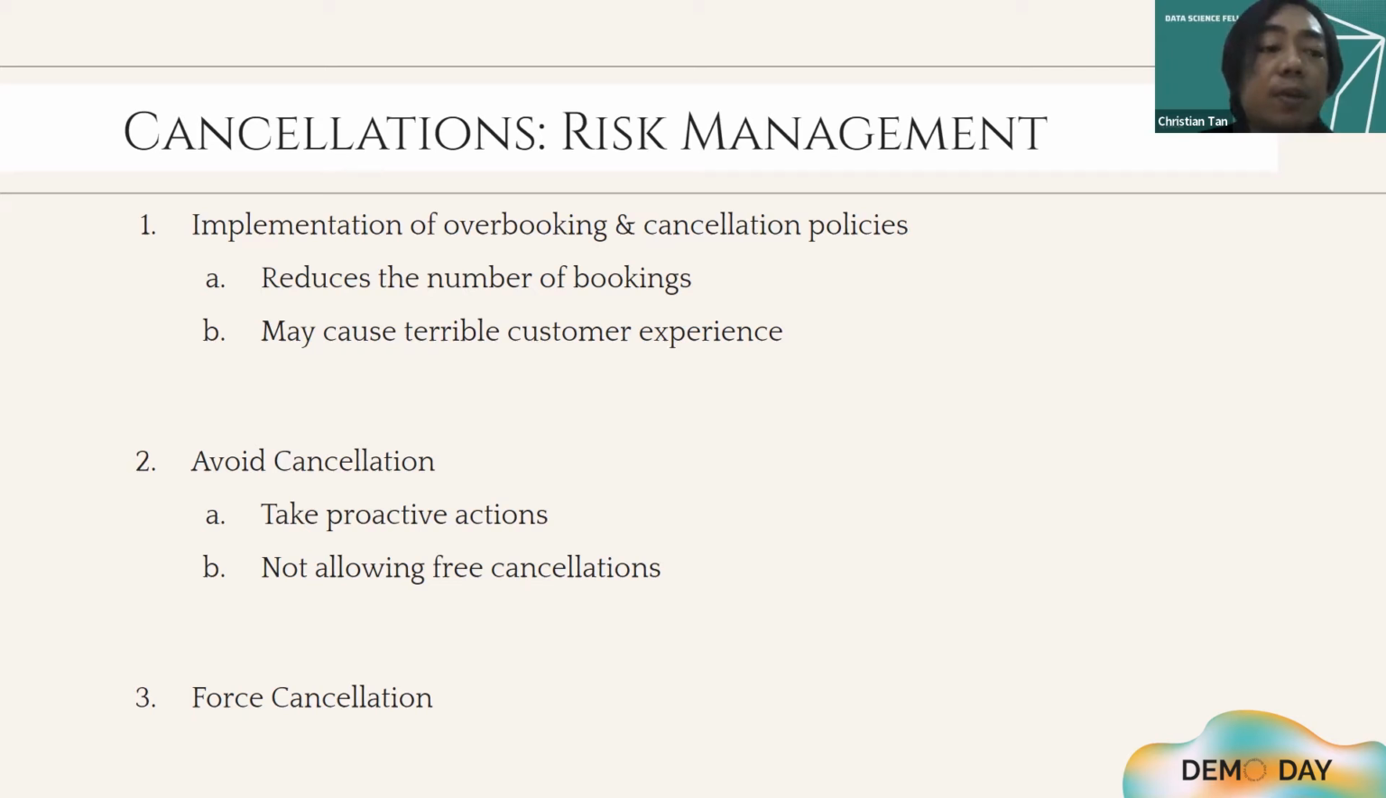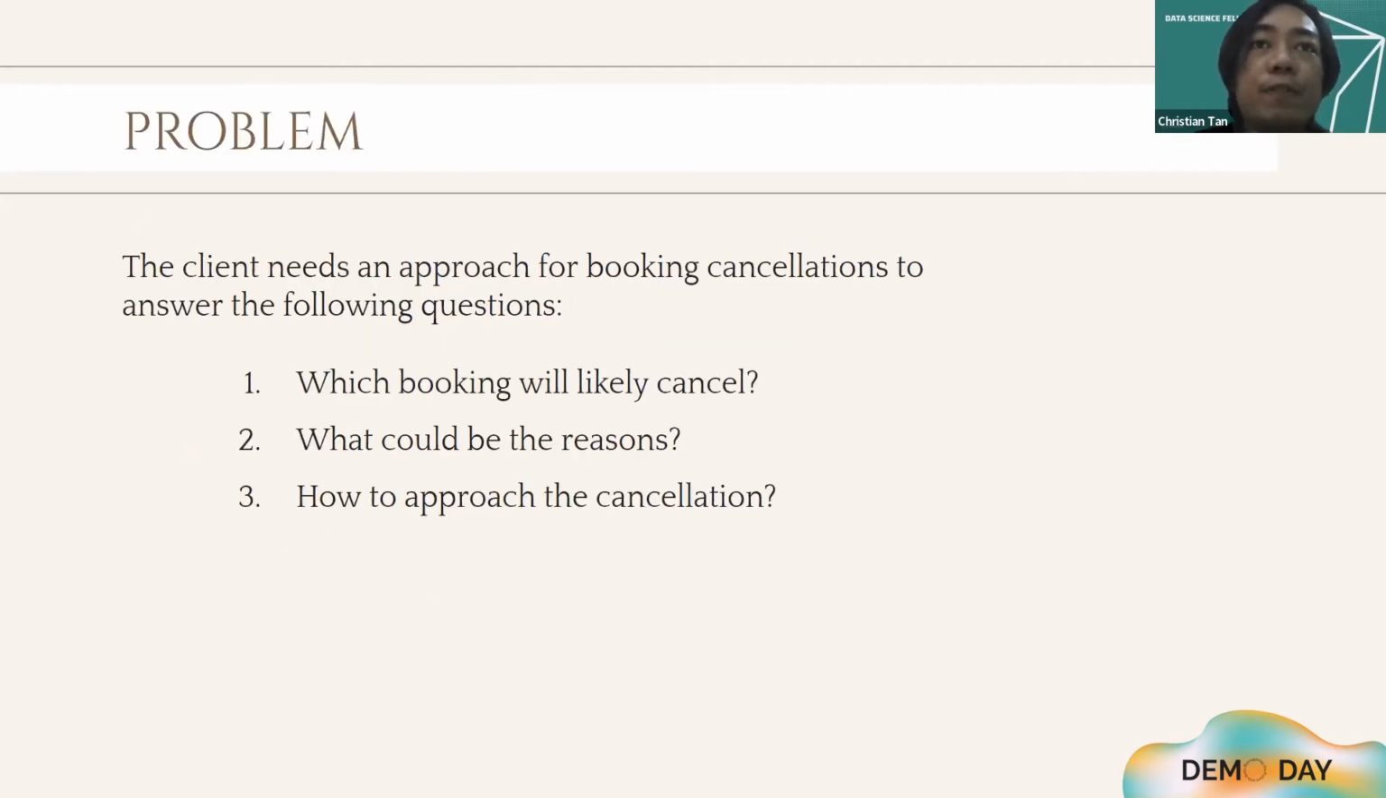Another solution is to avoid cancellation. When determined, they can take proactive actions like giving promos or not allowing free cancellations for the customers. Lastly, the hotel can just cancel the booking. Our client, Hotel Lita, is not exempted from this issue. So the client needs an approach for booking cancellations to answer the following questions. Number one, which booking will likely cancel? Number two, what could be the reasons? And lastly, how to approach the cancellation?